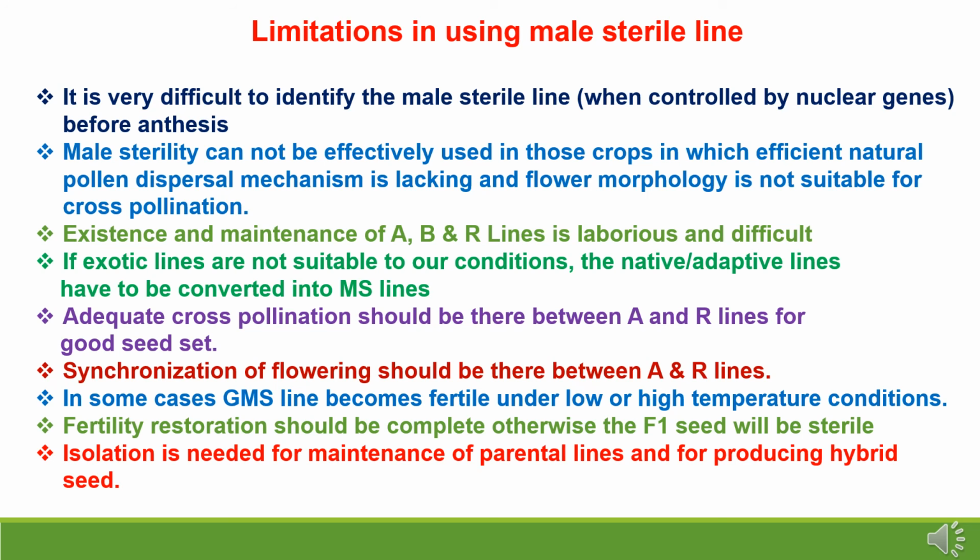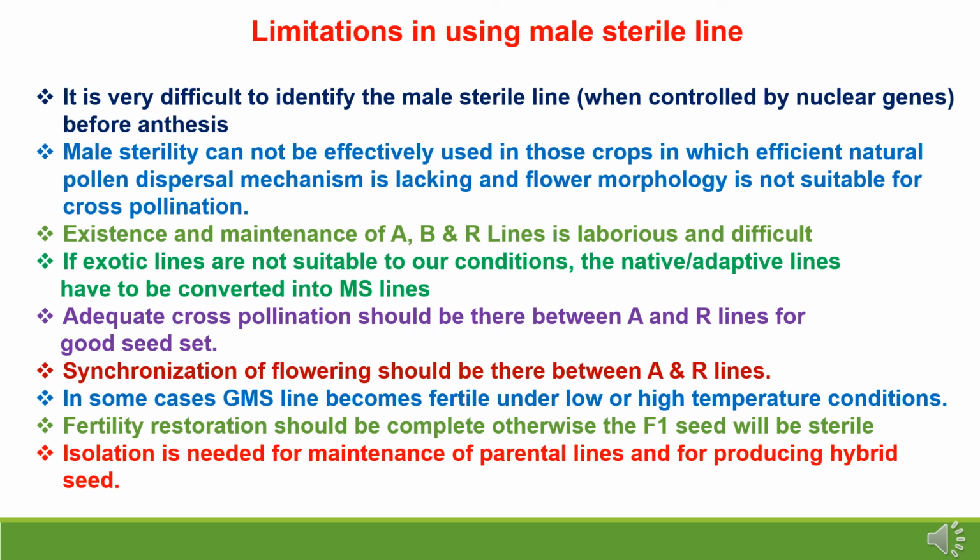The existence and maintenance of A line, B line and R line is laborious, difficult and also costly. Exotic lines are not suitable to our conditions. The native and adaptive lines have to be converted into male sterile lines.